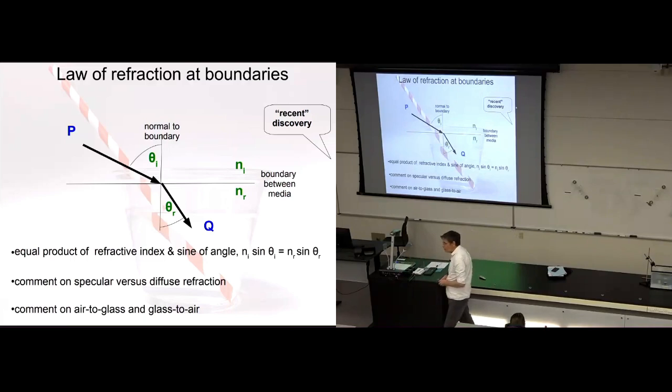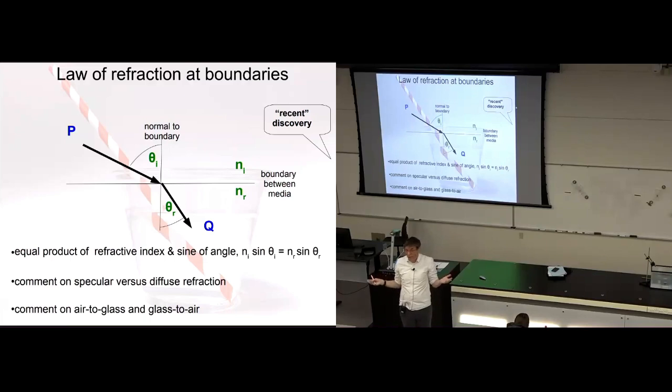When I first found out about Snell's law, I remember there was a why. Why is it that Ni sine theta I is equal to Nr sine theta r? Why is there that relationship between the incident and refracted angles and these two characteristics, the Ni and the Nr, of the two different optical materials?